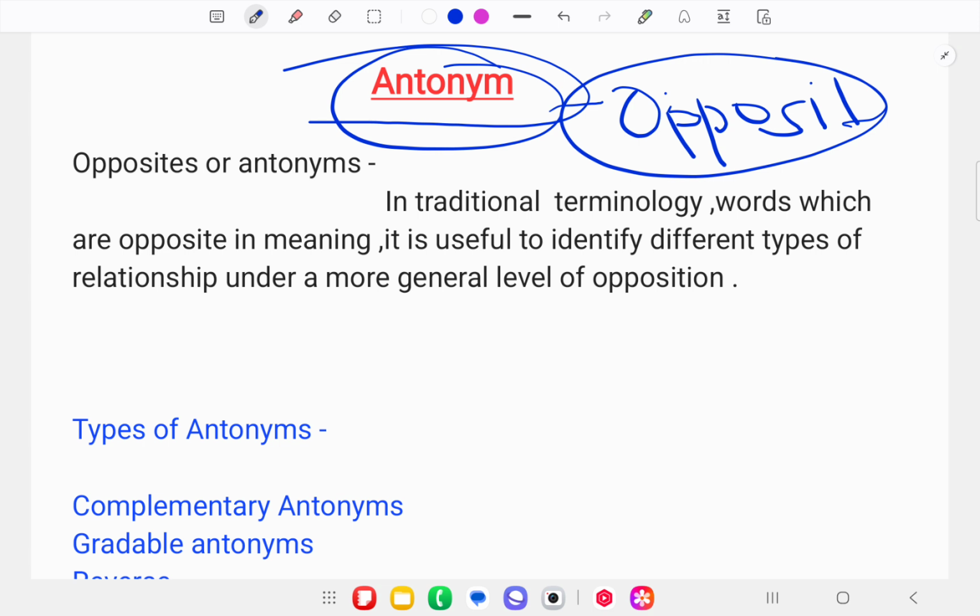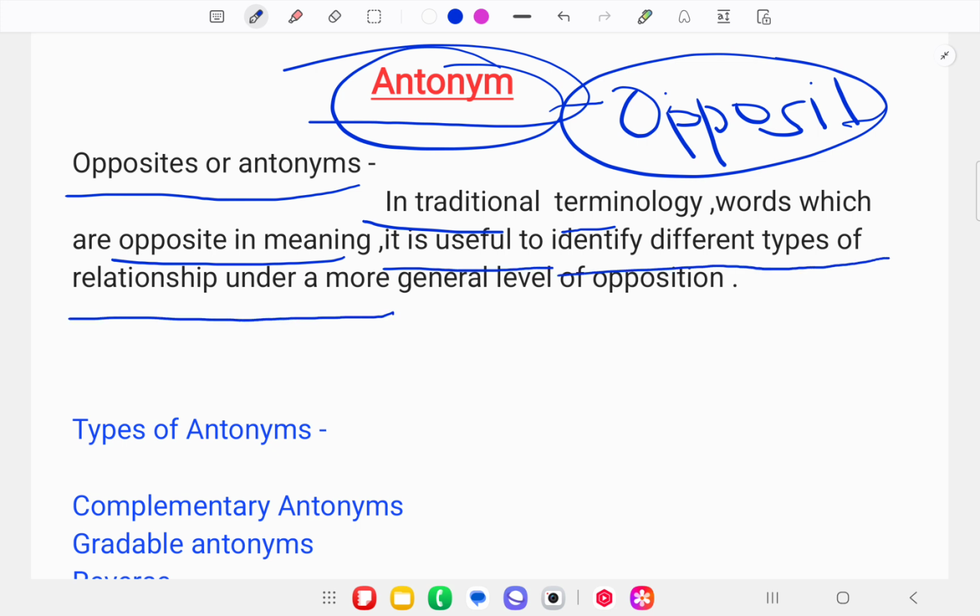As we can see here, opposites are antonyms. In traditional terminology, these are words which are opposite in meaning, and it is useful to identify the different types of relationship under a more general level of opposition.